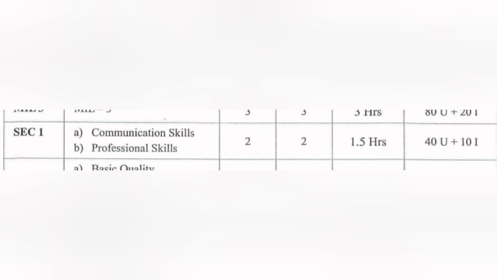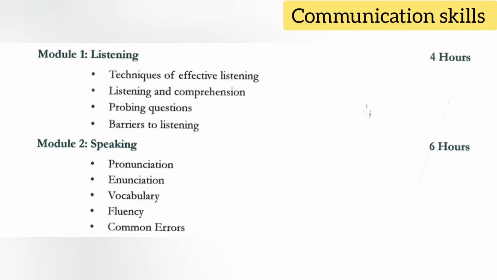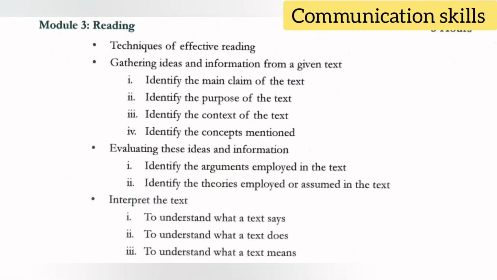2 classes you have per week for this subject and 2 credits, means if you pass this subject you will get these 2 credits, and exam duration is 1.5 hour, that is 90 minutes, and total marks for this subject is 50. Out of 50, 40 for semester exams and 10 marks for internals. In syllabus total 7 modules are there. You can see complete syllabus on screen.